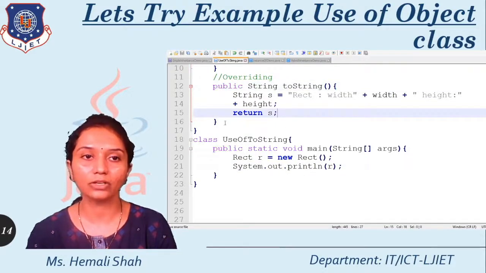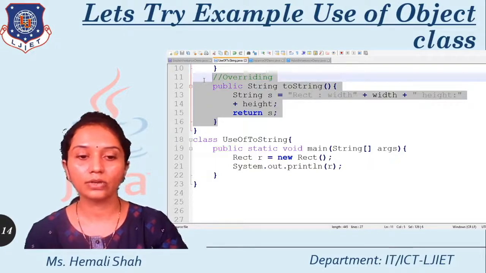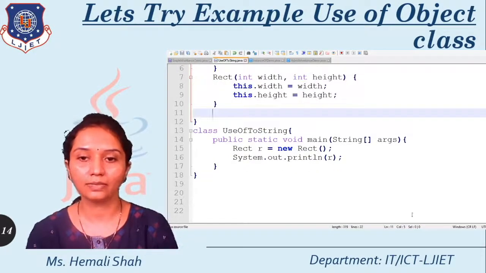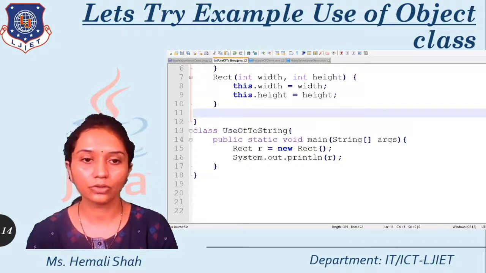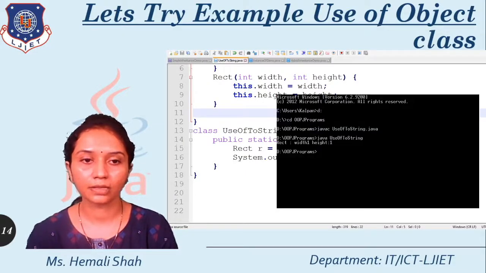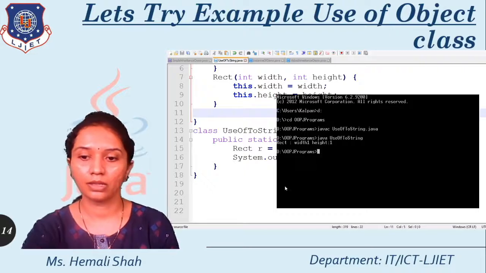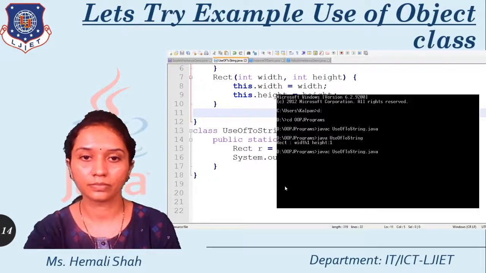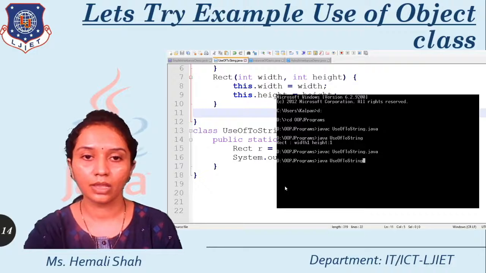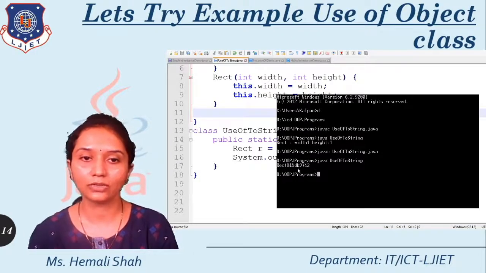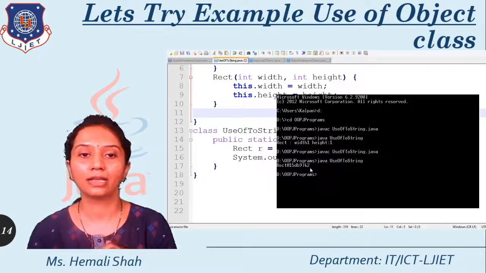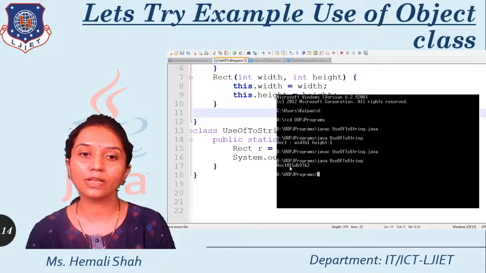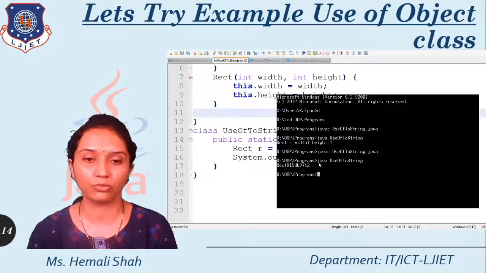Now what will happen if you are not overriding this? So I am going to cancel it out, saving this file, and again I am going to compile it. So see here what will happen. Here you will get output like this. This is the basic output written by the toString function of the Object class. If you override it, then you will get the output of your toString function. Otherwise you will get the output of the toString function of the Object class, right?